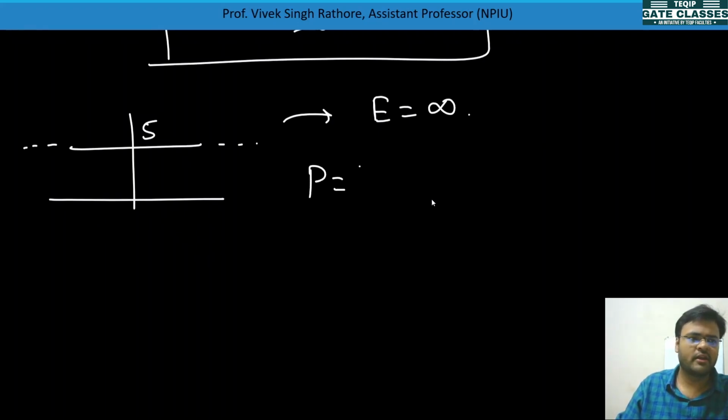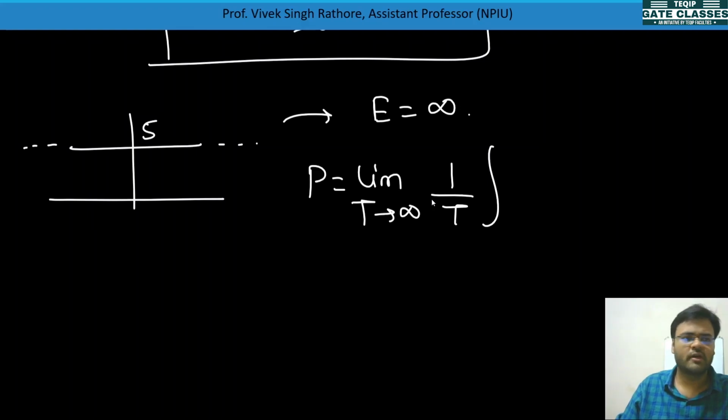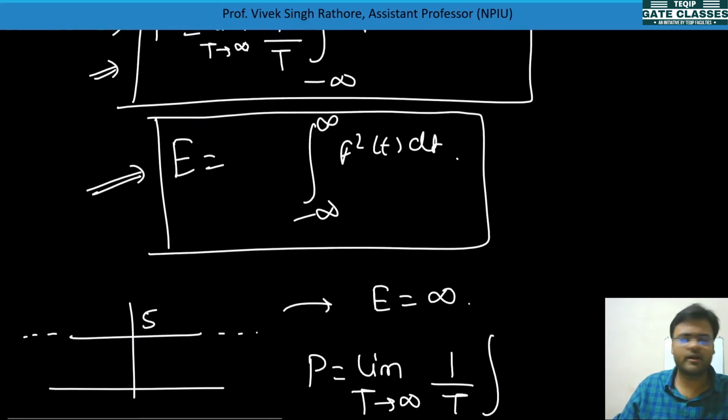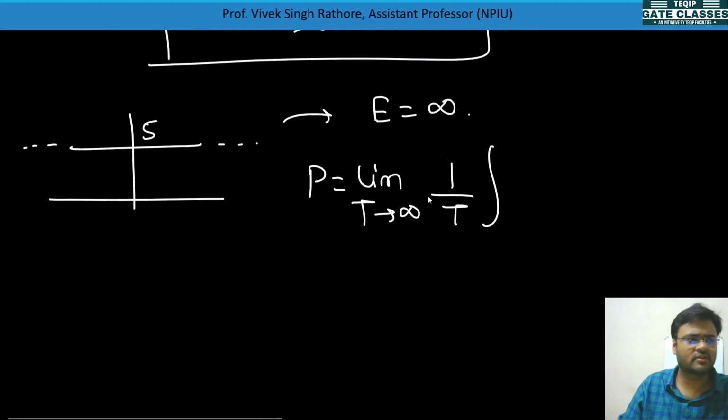Power will be limit t tending to infinity of 1 by time period, and the integral from minus infinity to infinity. Because this signal is going on, it is almost the same, so we can take it from minus T by 2 to T by 2 also.